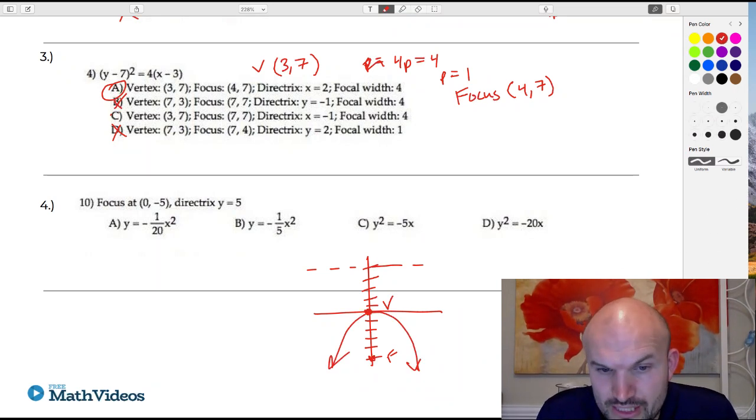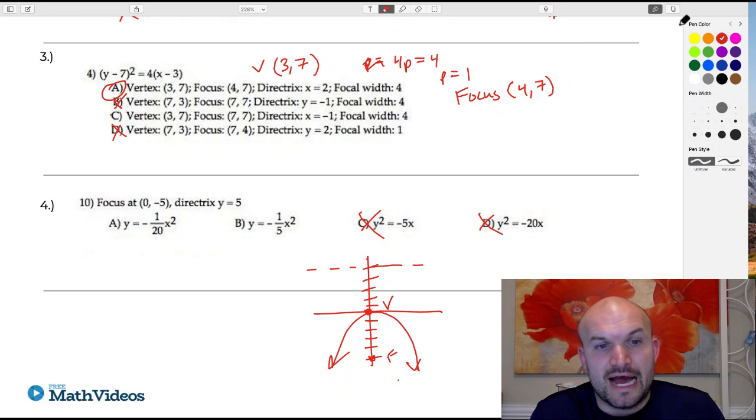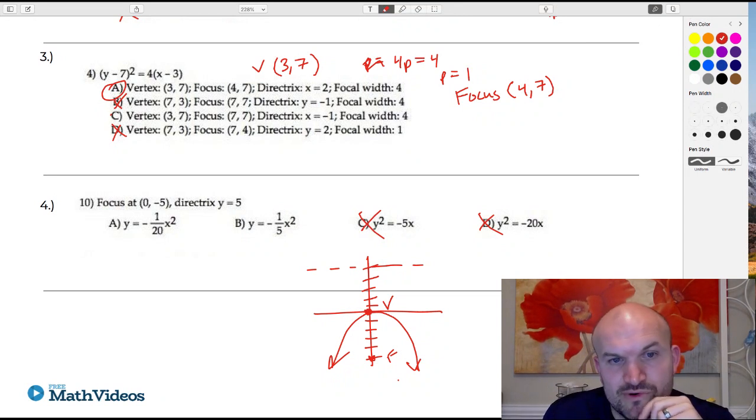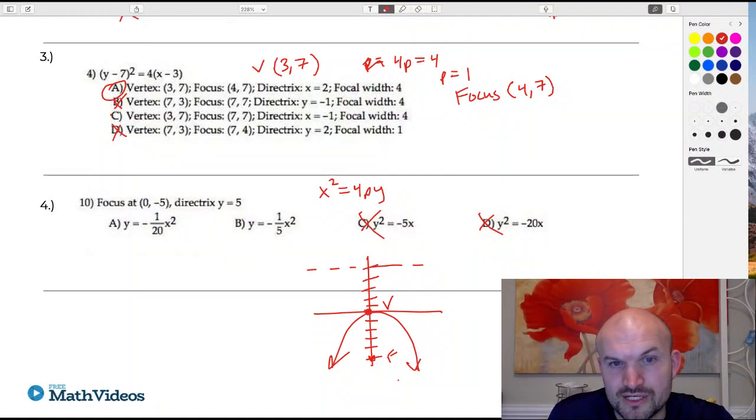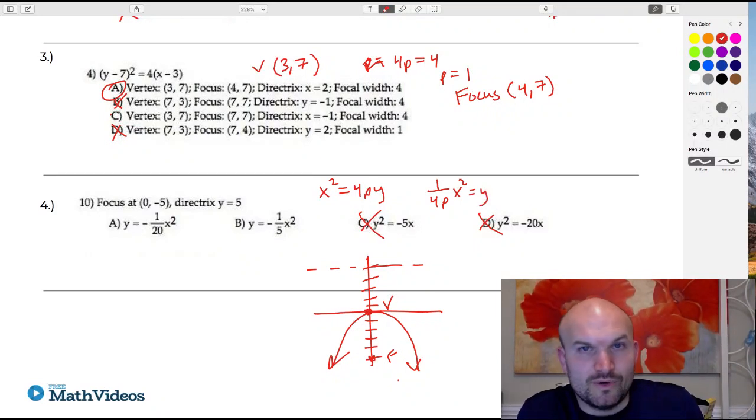So now since it's opening up towards my focus, we know that x has to be squared, right? So anything that has the y squared is not going to work. Okay, so it's one of these two. Now, the important thing here is remember the equation is x squared equals 4p y at the vertex. That is our standard form here, right? Or we could also write this as 1 over 4p x squared equals y. All right? So it's important that either one of those forms could work.